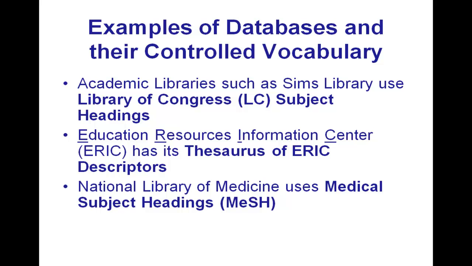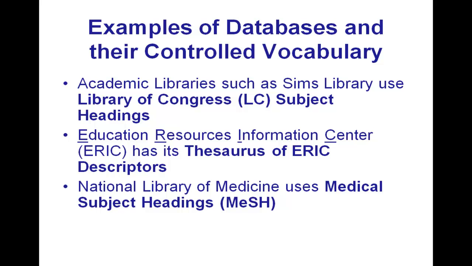Some other examples of databases and their controlled vocabulary. Here in Sims Library, at Howard Tilton Library at Tulane University, or Middleton Library at LSU, we all use Library of Congress, or LC, subject headings. That's how we have organized and classified our information using the Library of Congress system.